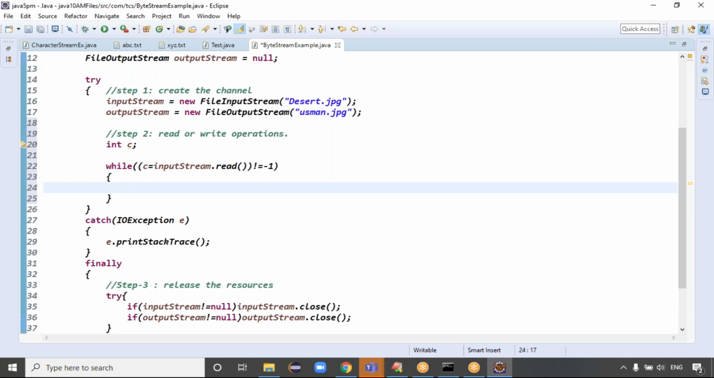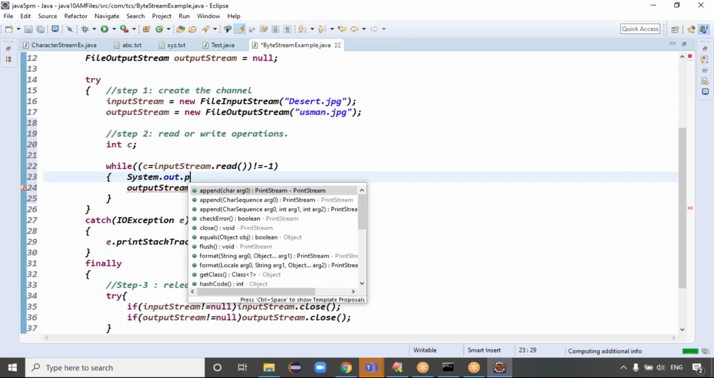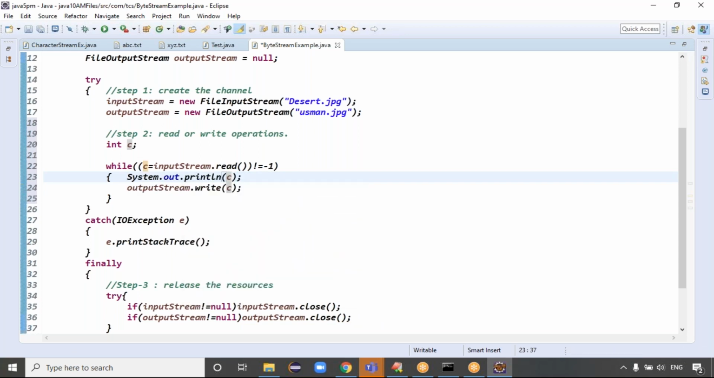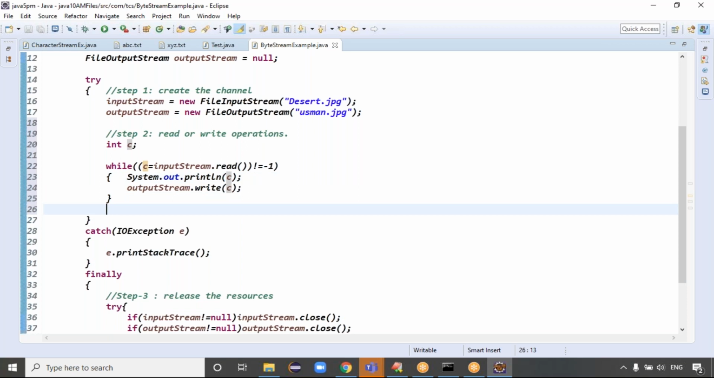So to write the data, what you can do is output stream dot write of what? The c, right? Exactly. Before writing, you can try to print the data. System dot out dot println, I'm trying to print c, right? Exactly. That point is clear. Yesterday I was doing only a while loop here, right? Exactly.